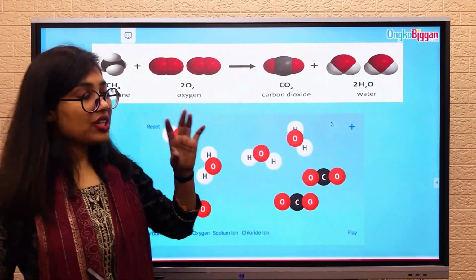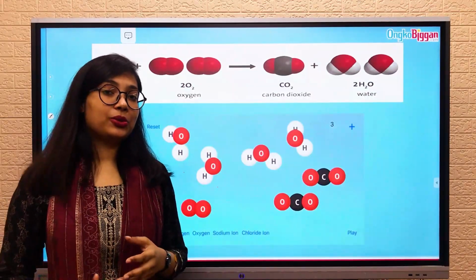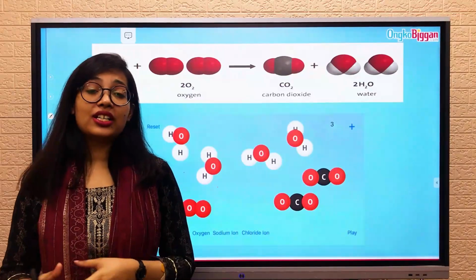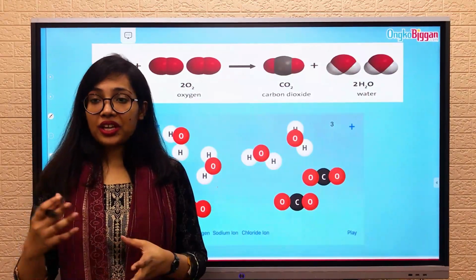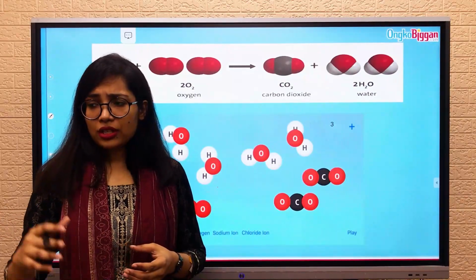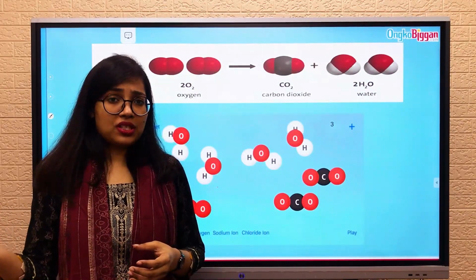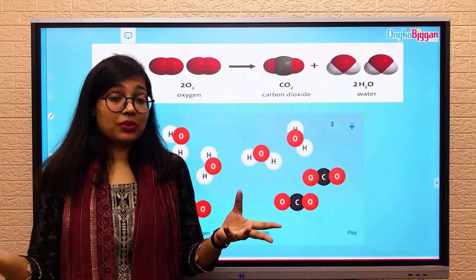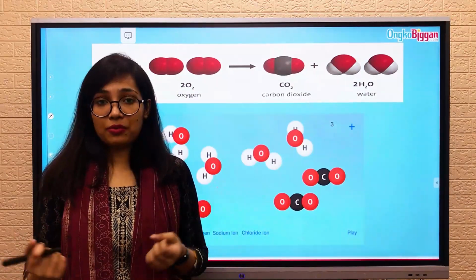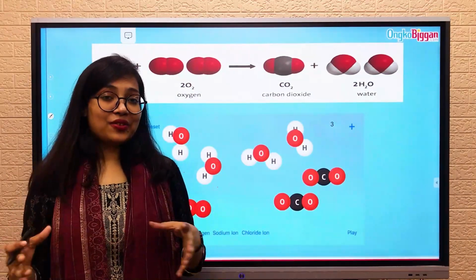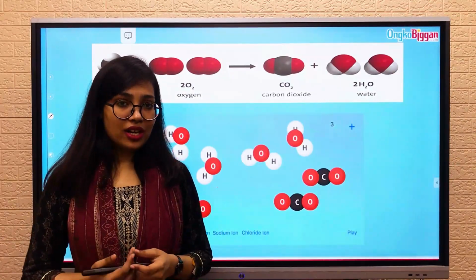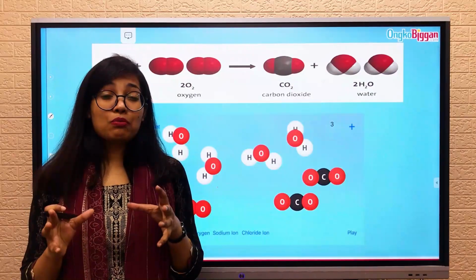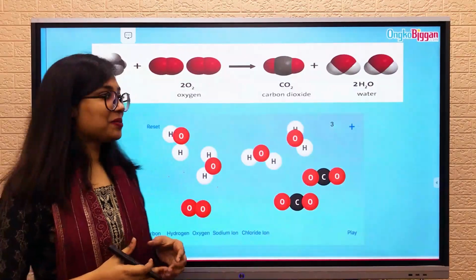Chemical change happens at the molecular level. The compound entirely changes itself to a different compound, and the characteristics won't match. Previously it used to be something, and afterwards it will become something else, and these characteristics will never match. So that kind of reaction is a chemical reaction, and this kind of change is considered a chemical change. So let's see some more examples of chemical change.